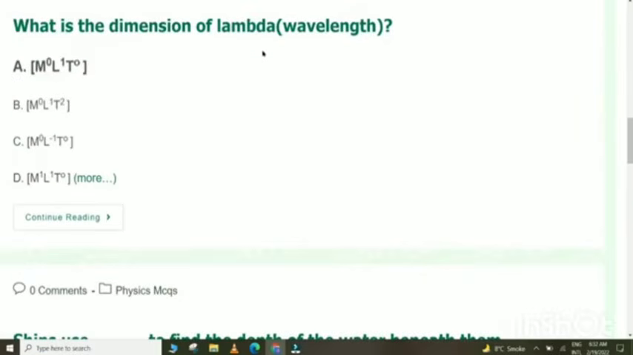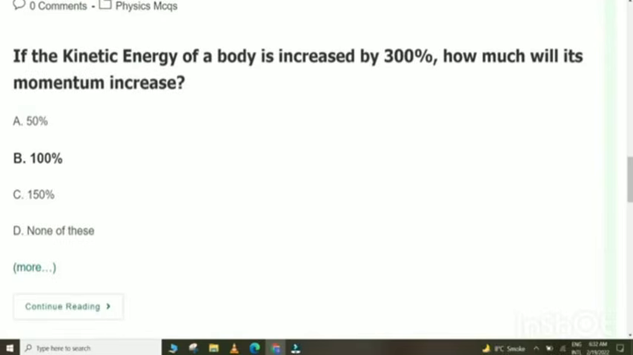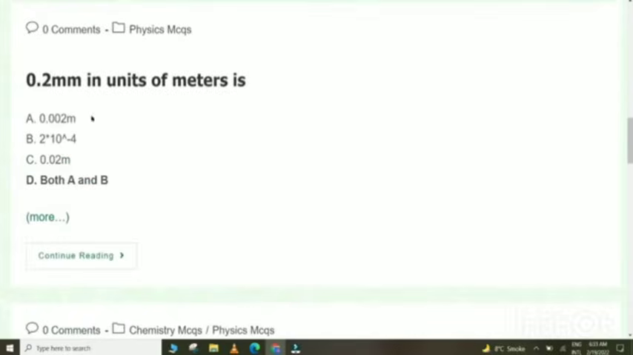What is the dimension of lambda wavelength? M0 L1 T0. Ships use echo to find the depth of the water beneath them. If the kinetic energy of the body is increased by 300%, how much will its momentum increase? 100%. Pressure at depth in fluid increases. Which of the following is a vector? Momentum. 0.2 millimeter in units of meters is? Both A and B are correct answers.